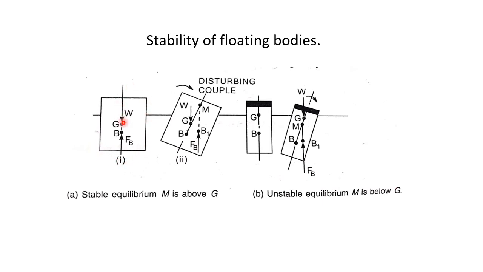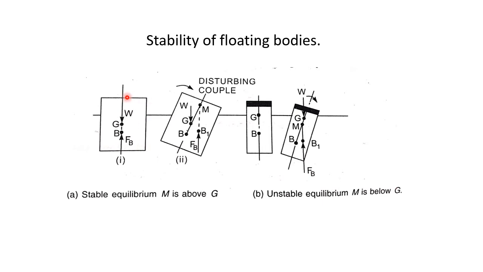Let us consider a floating body under equilibrium. Both this G and B, that is G is the center of gravity of the body and B the center of buoyancy, both lie on the same axis. From this point G, weight W, that is weight of the floating body, will be acting in the vertical downward direction, whereas the force of buoyancy will always be acting from this point, the center of buoyancy, vertically in the upward direction.